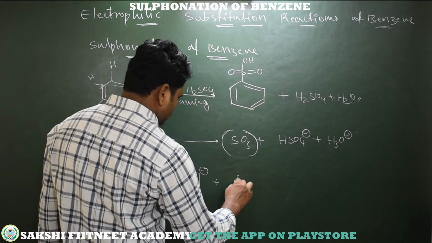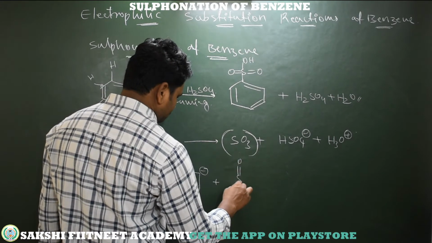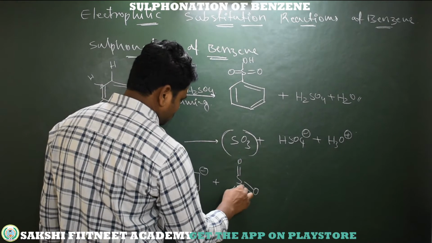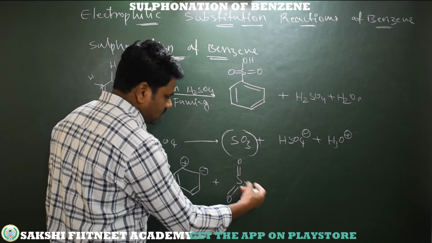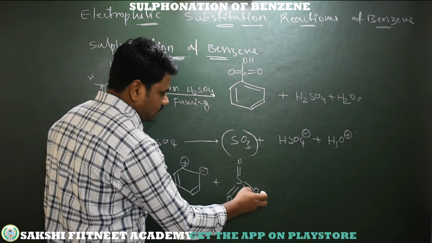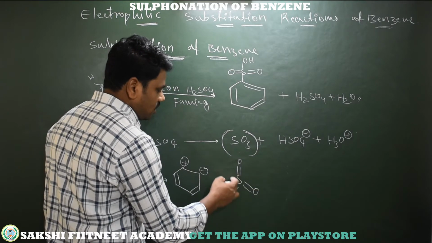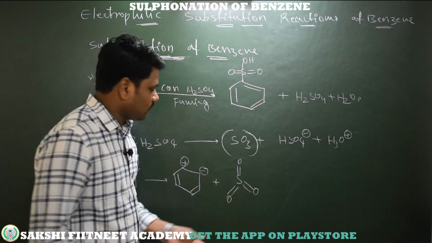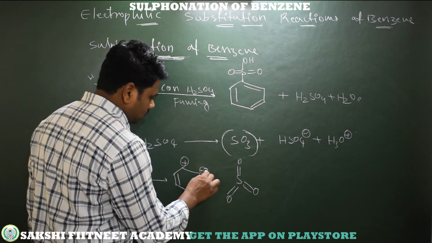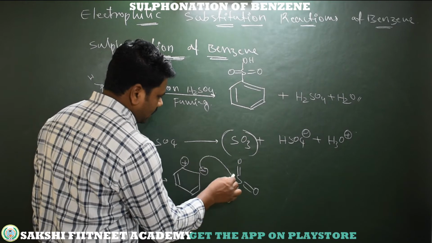Now I am introducing the electrophile, which is SO3, sulfur with 3 oxygens. Obviously, the electron displacement is towards the oxygen, so the sulfur experiences an electrophilic nature. Now these 2 electrons attack this sulfur.